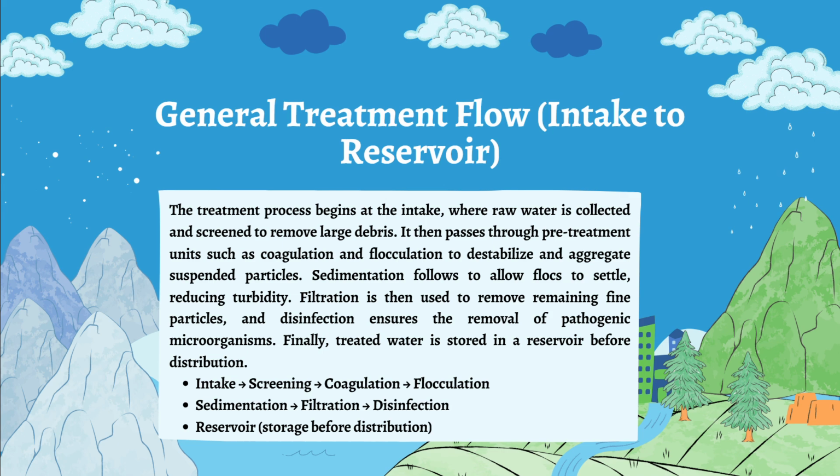For the general treatment flow, from intake to the reservoir, the treatment process begins at the intake where the raw water is collected and screened to remove large debris. It is passed through pretreatment units such as coagulation and flocculation to destabilize and aggregate suspended particles. Sedimentation follows to allow the flocs to settle, reducing turbidity. Filtration is then used to remove remaining fine particles, and disinfection ensures the removal of pathogenic microorganisms. Finally, treated water is stored in a reservoir before distribution.